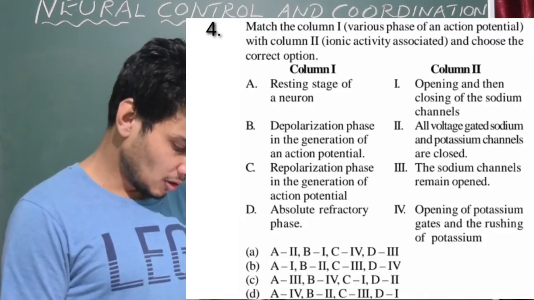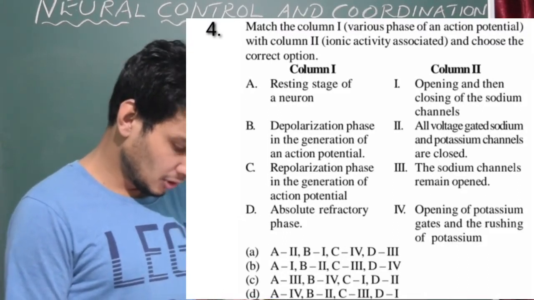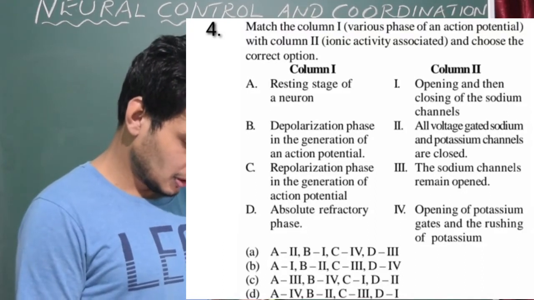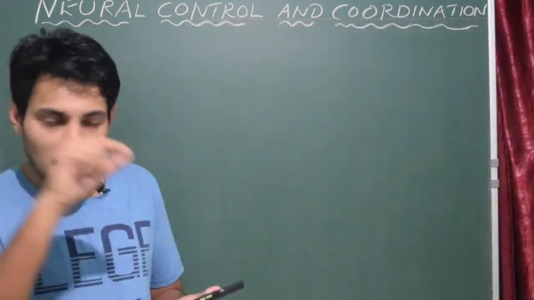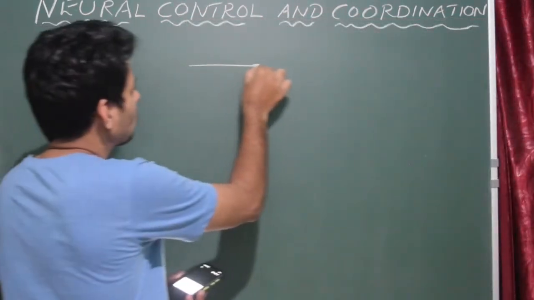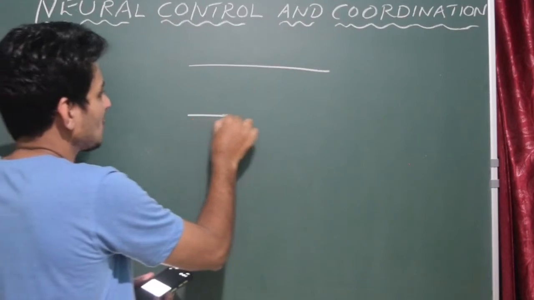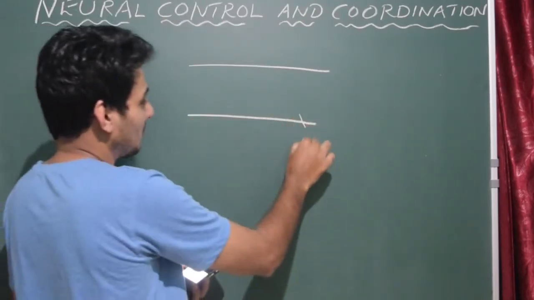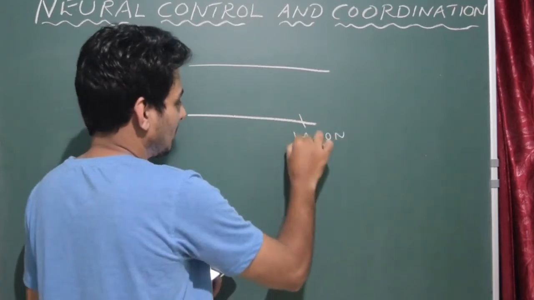Okay, and choose the correct option. Here in column 1, alphabet A, resting stage of neuron. So what is this resting stage of neuron? Let us just draw this diagram. I'm using the board for the first time now. So for question number 4, okay, this is the axon.